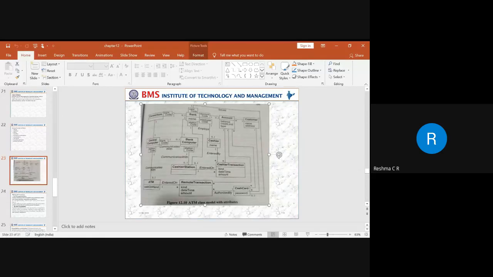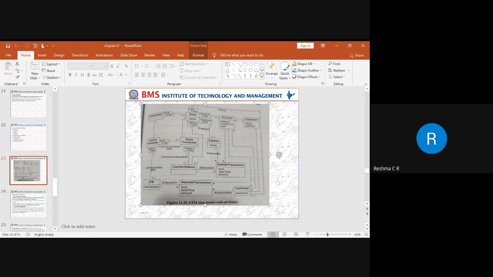So next we have a cashier transaction and a cashier station. For one cashier station, we can have n number of cashier transactions that can be performed. So here the association between a cashier transaction and a cashier station is one to many. Whatever transaction a particular customer is going to perform will be based on a cashier station. So all the details have to be entered.